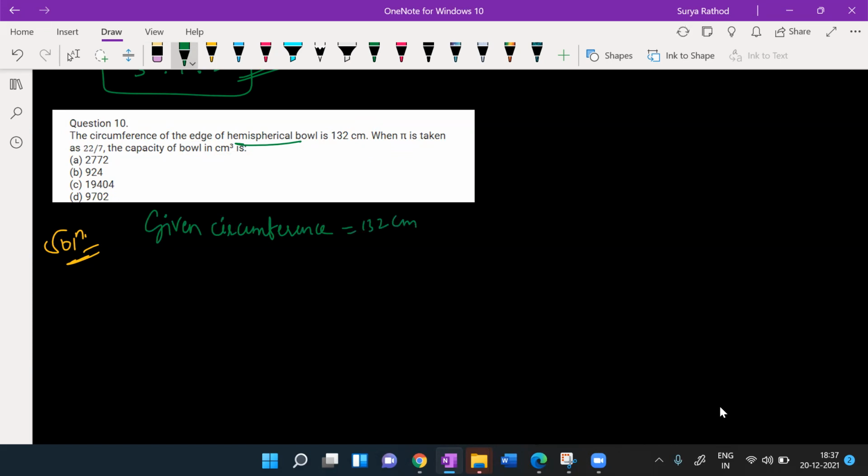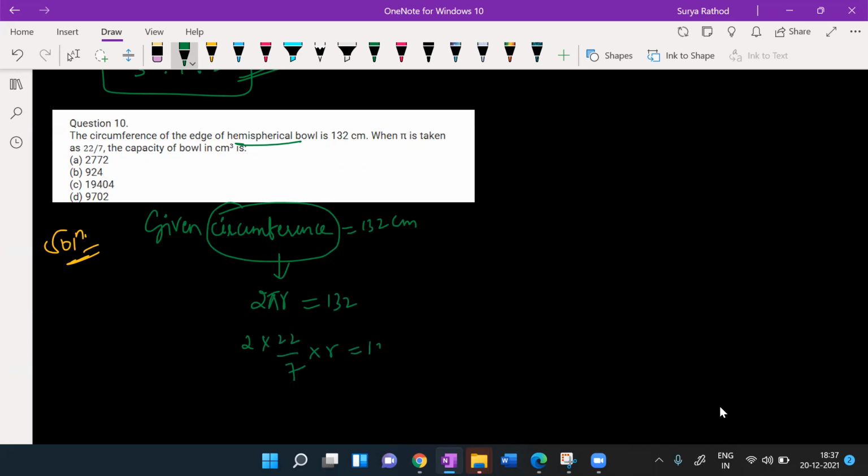He has given the circumference. Tell me, what is the volume? Circumference can be written as what? Tell me. 2 pi r. Very good. 2 pi r is equal to 132. So 2 into pi, which is 22/7, into r.